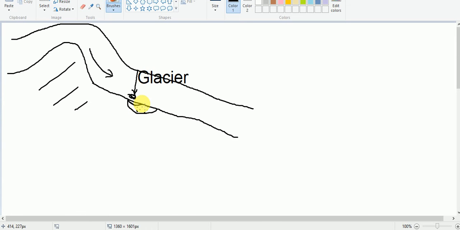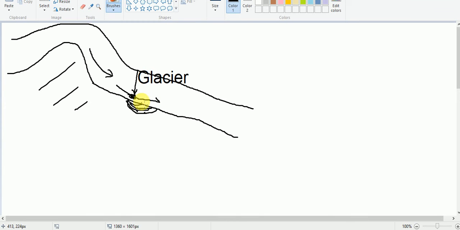This area is got wet with the melted water, and therefore the water will be absorbed and it will be softened. And as the glacier moves downwards, this area will be removed. It will be removed by the moving down of the glacier.